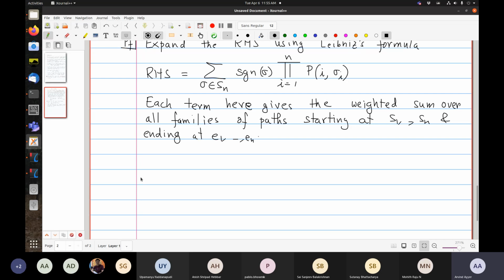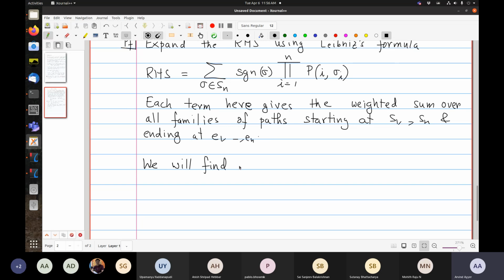The idea is to find an involution on this set of paths that will cancel all families where there is some intersection. This is a standard idea in combinatorics. Let me explain this.